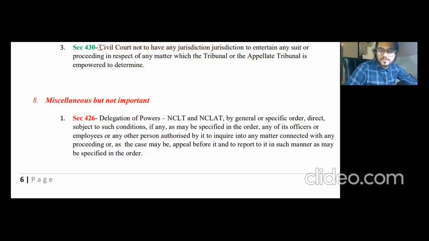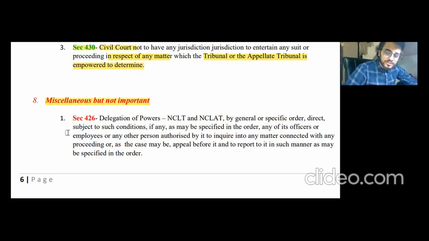So now let's head to section 430. It basically says that civil court will not have any jurisdiction in respect of any matter which the tribunal or the appellate tribunal is empowered to determine. Basically, it says that if the NCLT or NCLAT are empowered to determine any matter, then the civil court shall not have any jurisdiction in those matters. All right.